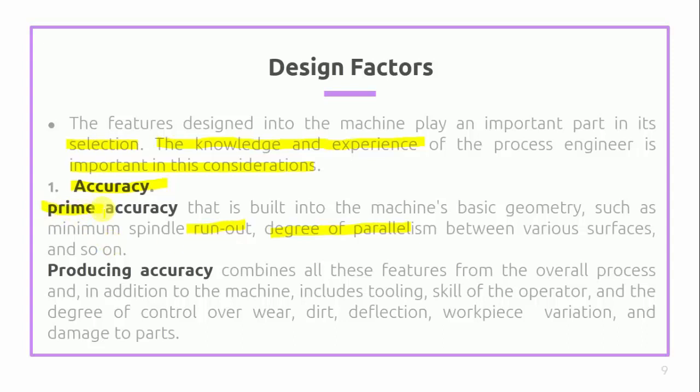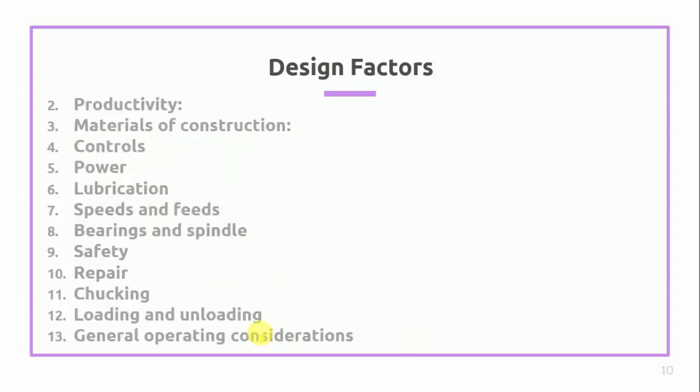What is the machine accuracy? After that, what is the producing accuracy? Suppose we purchase one particular machine, what type of accurate product will it produce? That comes under the producing accuracy. So while selecting any machine, we have to consider the prime accuracy of that particular machine, as well as the producing accuracy. It combines all features such as the overall process in addition to the machine, including tooling, skill of the operator and the degree of control over wear, dirt, deflection, workpiece variation and damage to the parts.